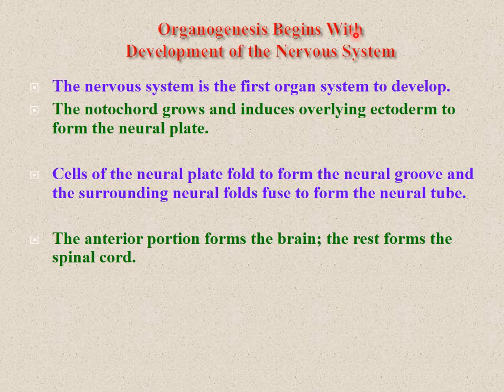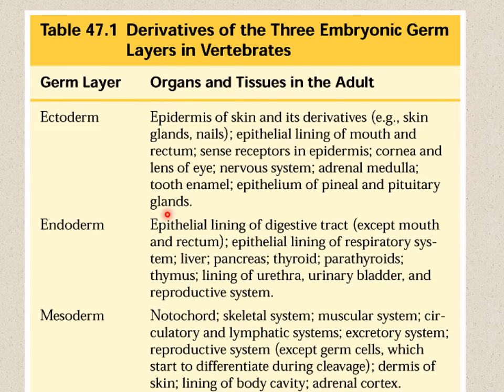So organogenesis begins with the development of the nervous system. The nervous system is the first organ system to develop. The notochord grows and induces the overlying ectoderm to form the neural plate. Cells of the neural plate fold to form the neural groove, and the surrounding neural folds fuse to form the neural tube. The anterior portion forms the brain, and the rest forms the spinal cord. Here in this table, see the organs and tissues which are derived from these germ layers.